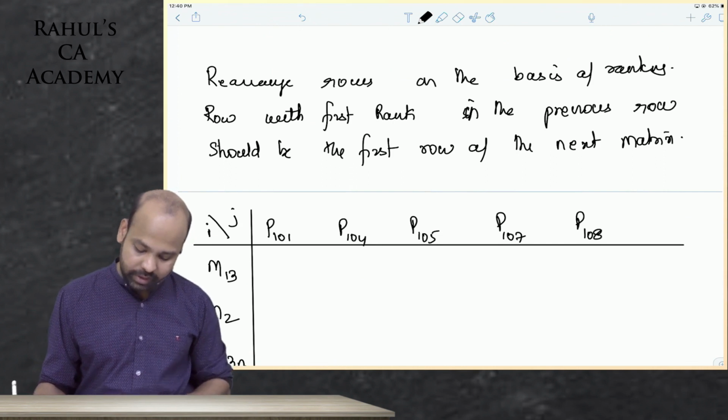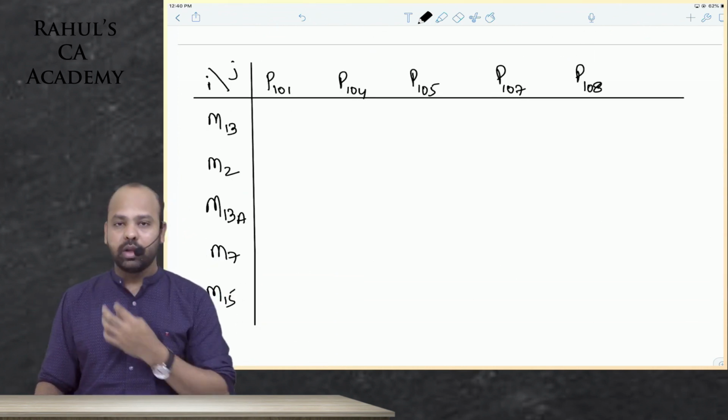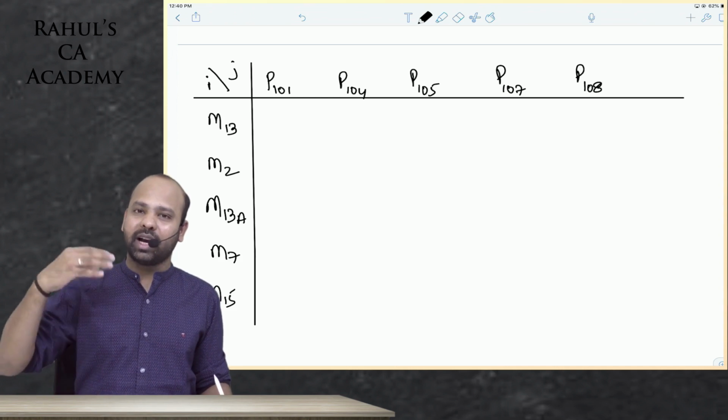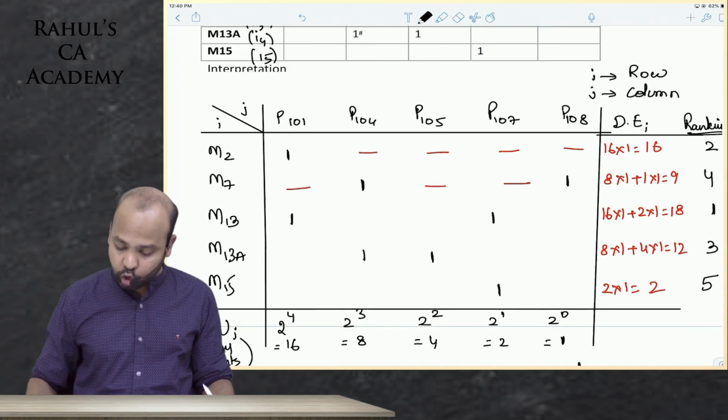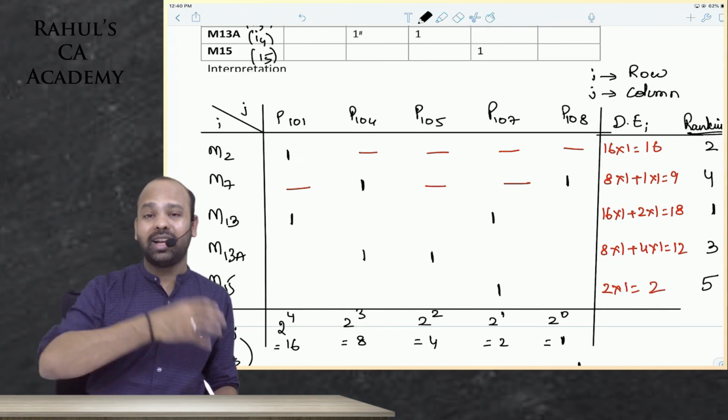Sir, can you please tell us the logic now behind doing this? Obviously, the ones that have the highest weights. See, the ones that have a closer ranking are the ones that are related to highest weight.